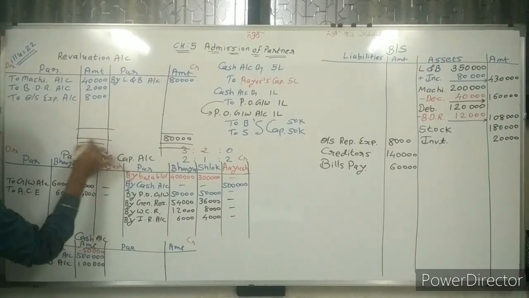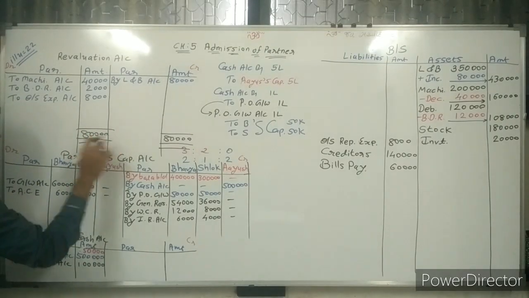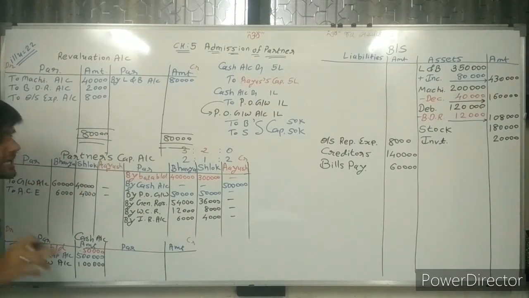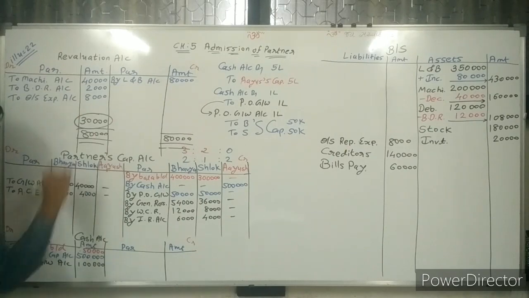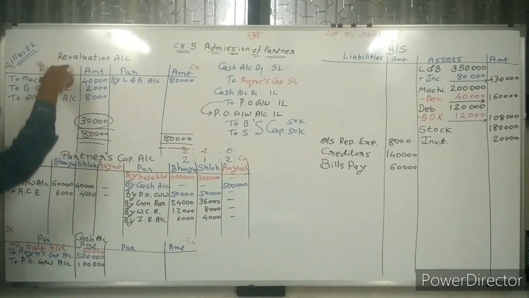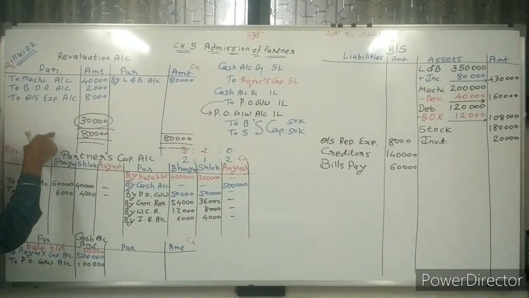Highest total we write on both sides, 80,000 and 80,000. Deduct 50,000, so the remaining balance is 30,000.